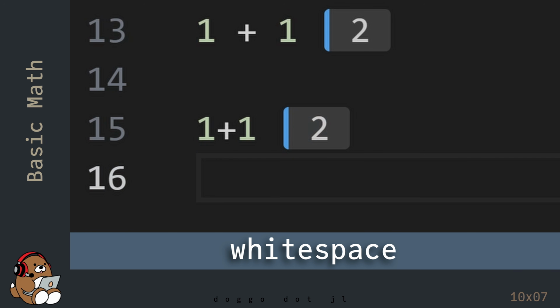There's a whole school of thought when it comes to the coding style guide, which I won't get into, but as a general rule of thumb, you should use whitespace to improve the readability of your code for you and your fellow humans. But for the most part, Julia and your computer are indifferent whether or not you use whitespace.